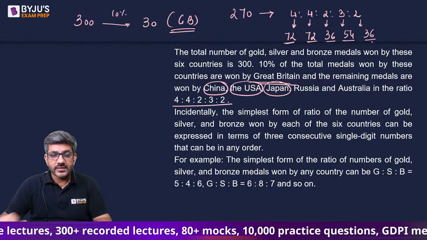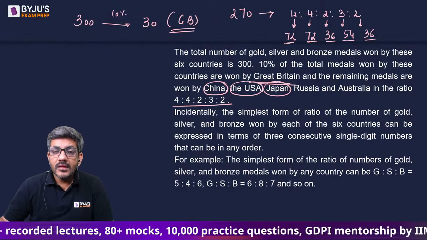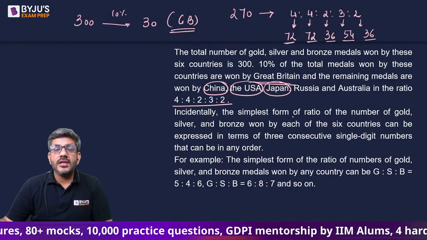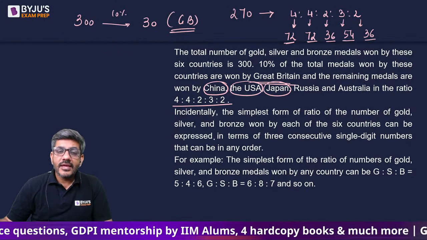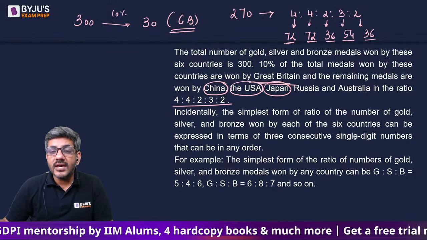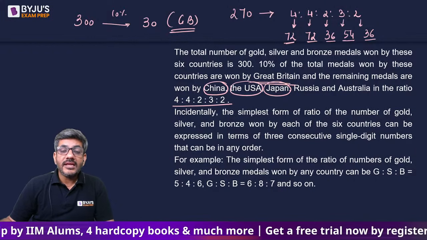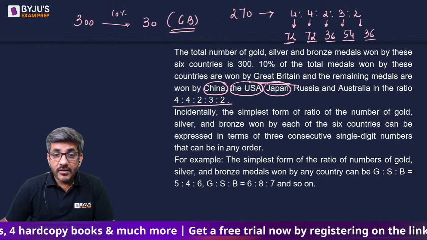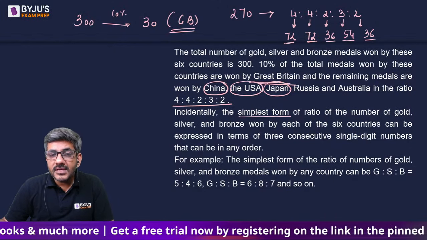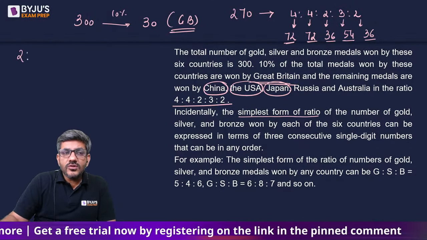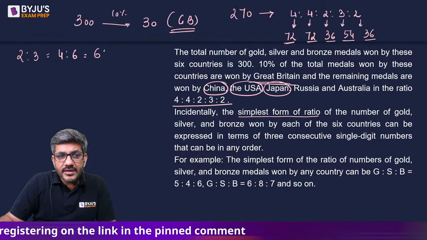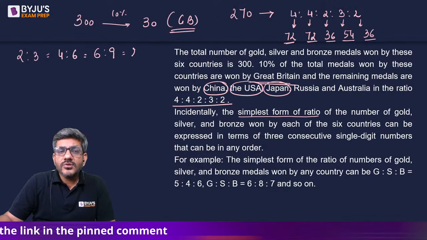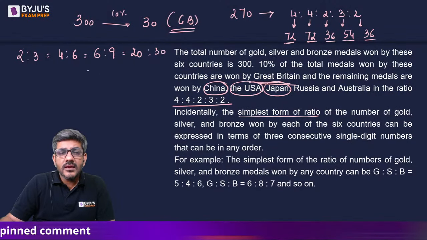I'm sure that this is understood. Incidentally, the simplest form of the ratio of the number of gold, silver, and bronze won by each of the 6 countries can be expressed in terms of 3 consecutive single digit numbers that can be in any order. First of all, what do we mean by the simplest form of a ratio? There is a ratio 2 is to 3. Of course, the ratio can be written as 4 is to 6. The ratio can be written as 6 is to 9 as well. The ratio can be written as 20 is to 30 as well. The ratio can be written as 2.4 is to 3.6 as well.